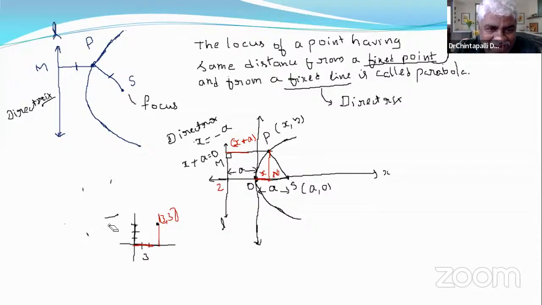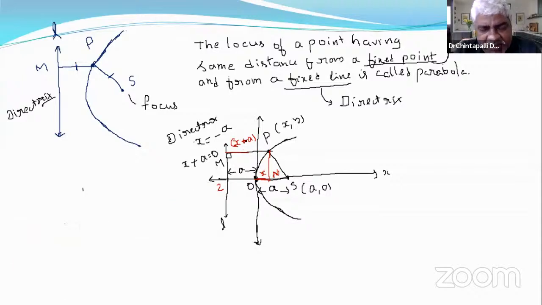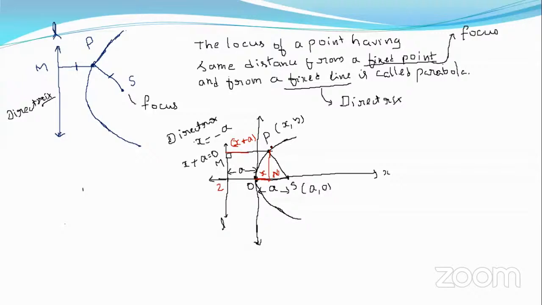Now we have established the distance of P from the fixed line. What is the distance of P from the fixed line? The distance of P from the fixed line is x plus A. Now this is SP.